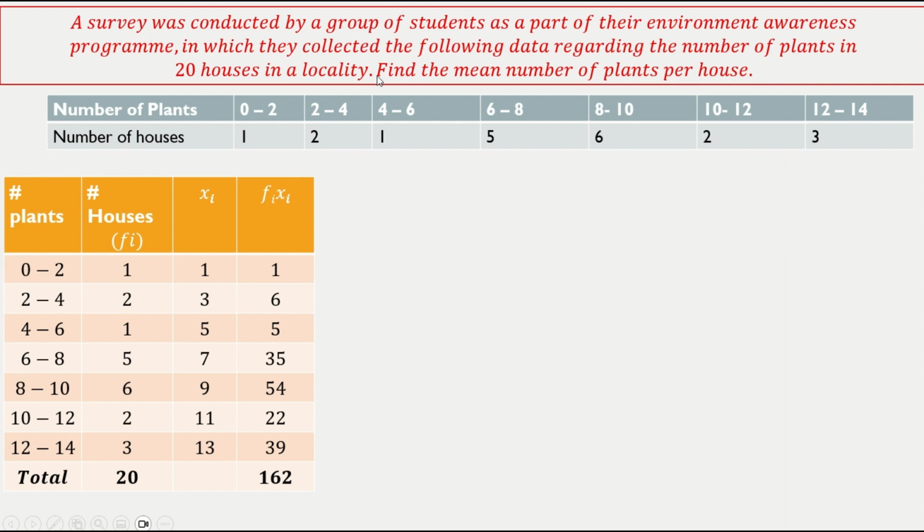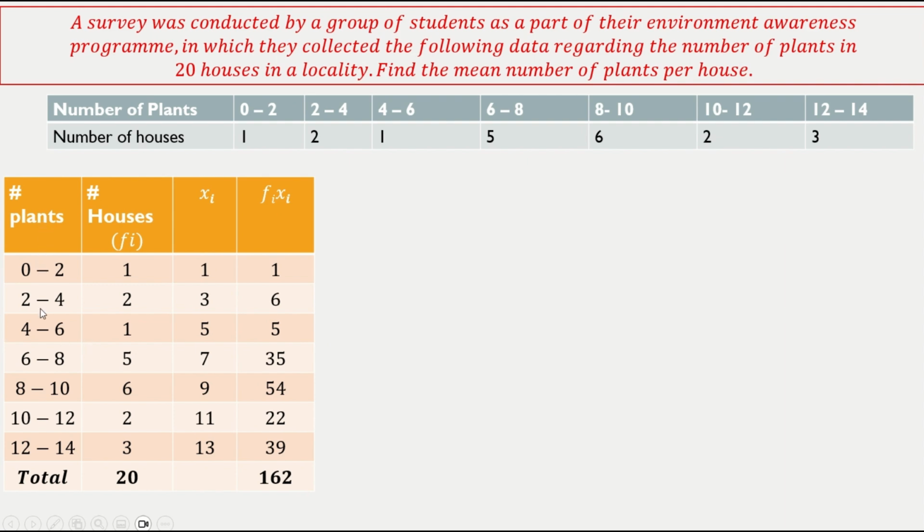Okay. So almost all the questions in this chapter will be something like this. They give some data to us with a class and frequency. Then they ask what you want to find out. Here in this question, it is about the mean of the plants. So the data given is this one. I just represented it in a vertical table. This template will be mostly the same for all the questions. Maybe you will get different columns depending on the question.